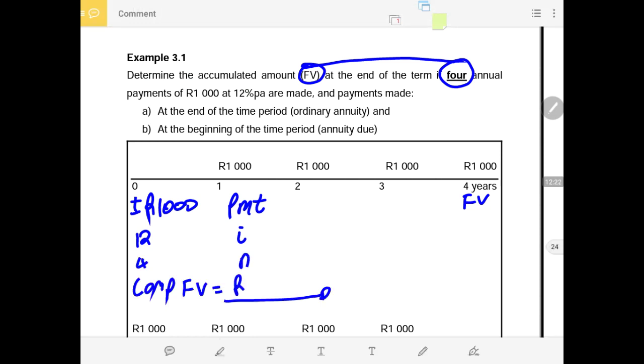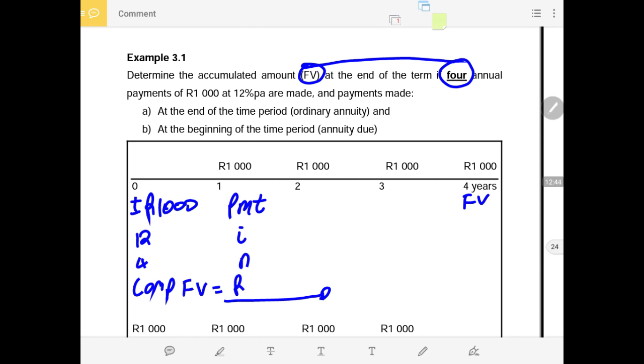Now we need to calculate that future value. In your calculator, you first say second function alpha 00. Don't forget, second function alpha 00 is used to clear the memory of your calculator, because whenever you use functions like N, PV and future value, your calculator keeps the memory.